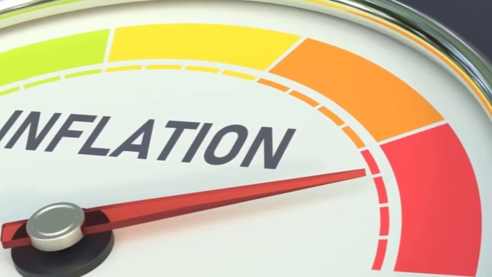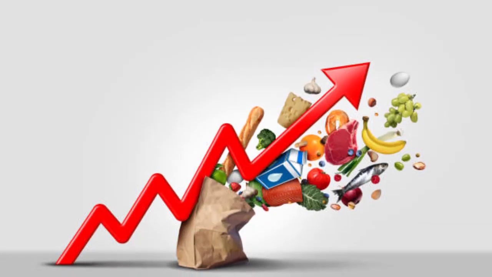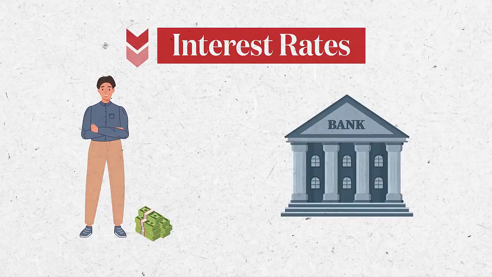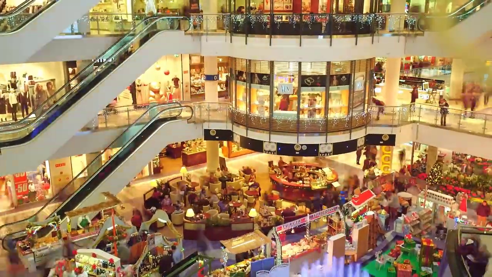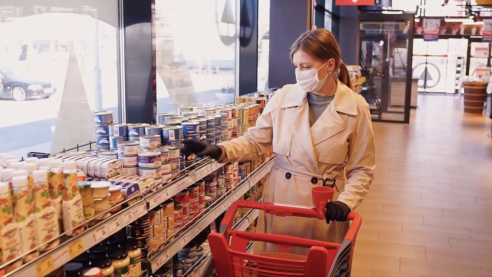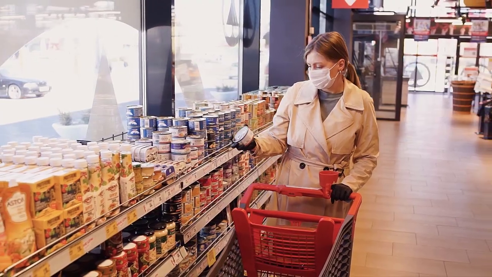If inflation is too high, it can be a sign of overheating in the economy and can lead to economic instability. Quantitative easing can impact inflation in several ways. On one hand, by increasing the money supply and lowering interest rates, QE can lead to higher inflation if it substantially increases spending and demand. On the other hand, if QE is implemented in a weak or contracting economy, it may not lead to higher inflation if demand remains low.